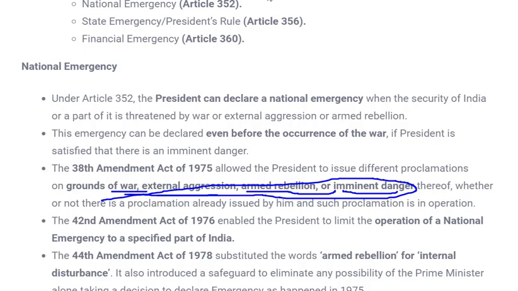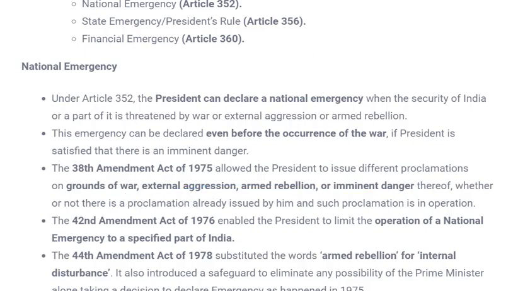Now let's define these separately. What is war? War means whenever an official war is declared between two countries. For example, if India and Pakistan officially declare a war, in that case the president can proclaim national emergency in the country. Second is external aggression, for example, any country acting without officially informing. For example, we can see the China-India conflict at present. So that is external aggression. And last is armed rebellion.